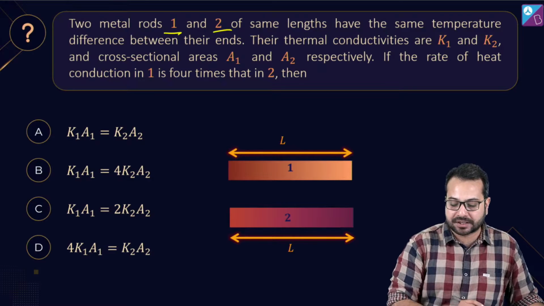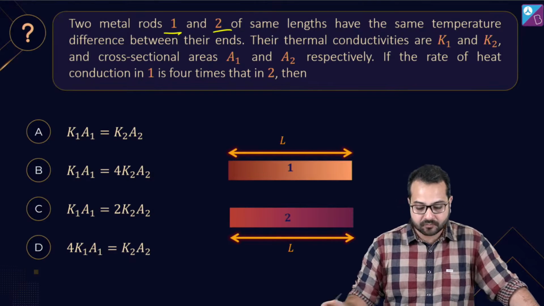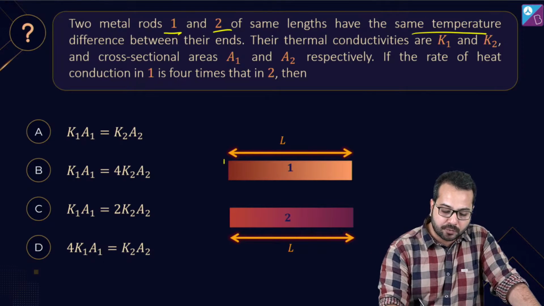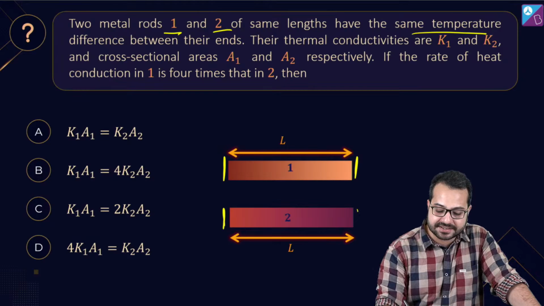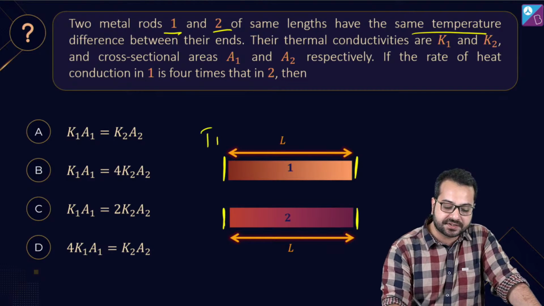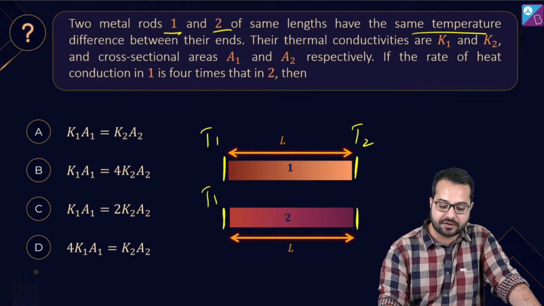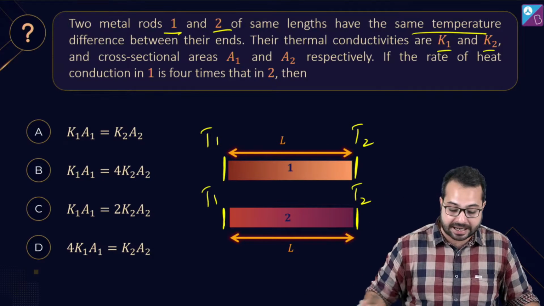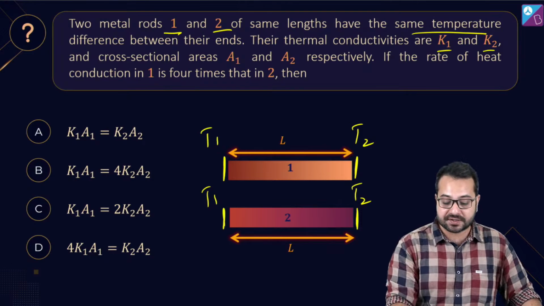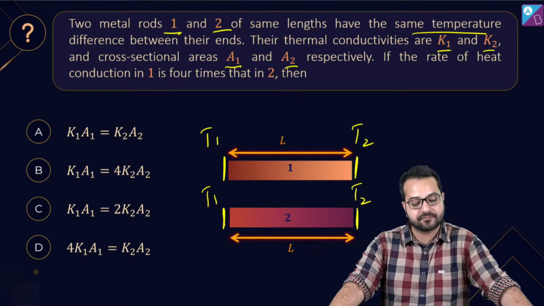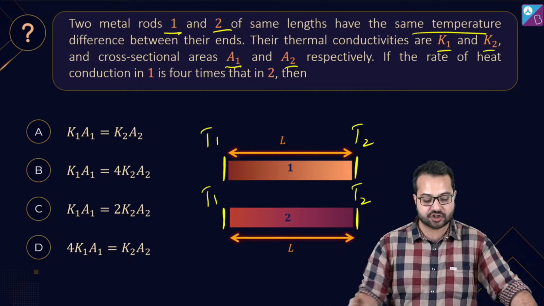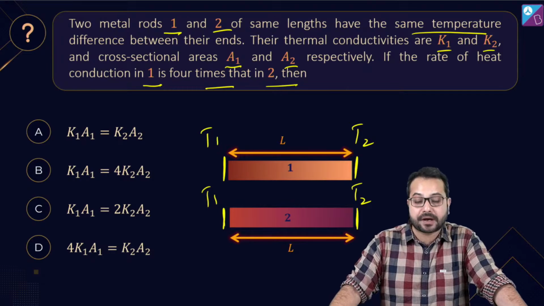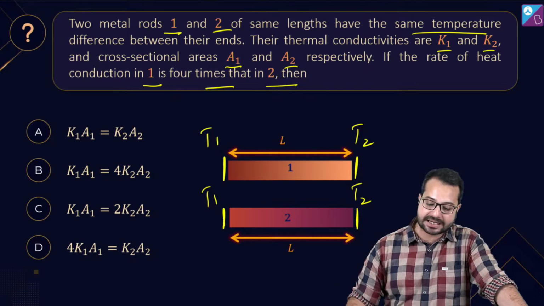We have two metal rods, 1 and 2, of same lengths, and they have the same temperature difference between their ends. Both the rods are between the same temperature difference. So if this is T1, this is T2, then this is also T1 and this is also T2. Their thermal conductivities are K1 and K2, and their areas of cross section are A1 and A2 respectively. If the rate of heat conduction in 1 is 4 times that of 2, then we need to find a relationship between K1A1 and K2A2.